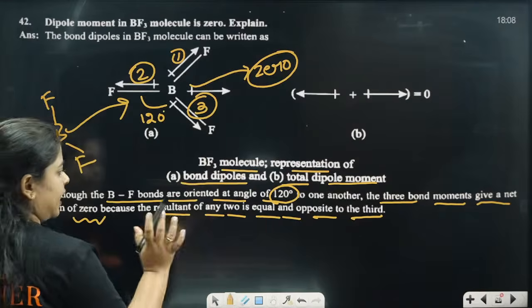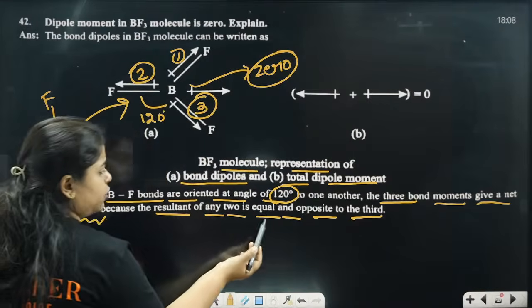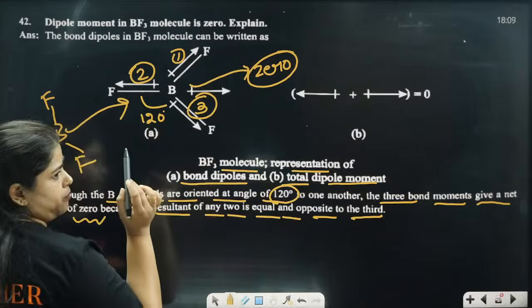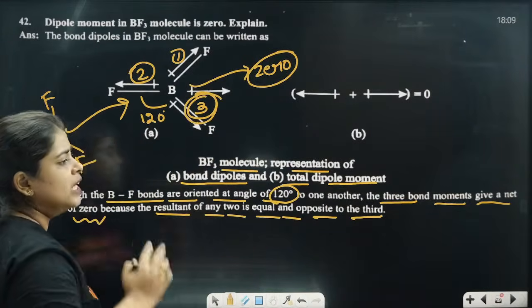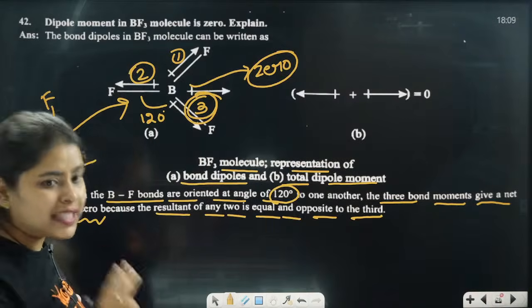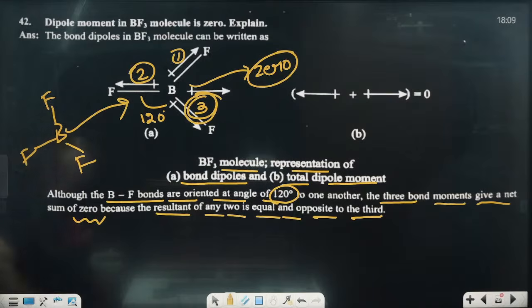This resultant is not of just anything. Take one and two; the resultant of those two is equal and opposite, that is, equal to the third bond. It is equal to the third bond. Clear? For that reason, the BF3 molecule is going to be 0. The BF3 molecule acts like a 0 itself.